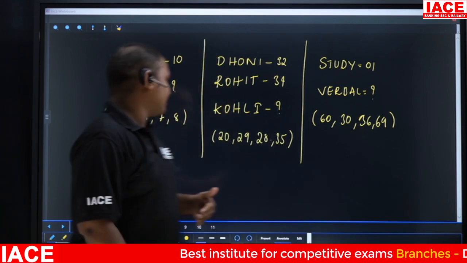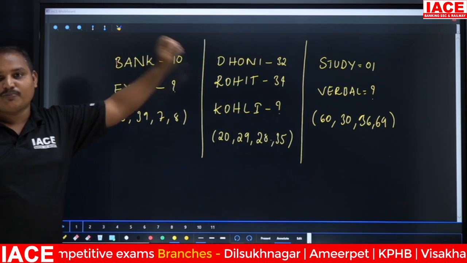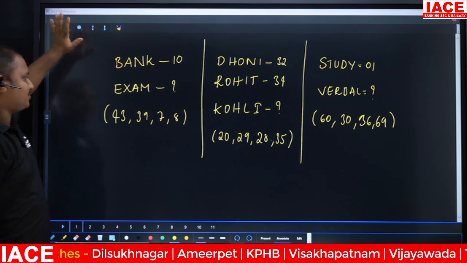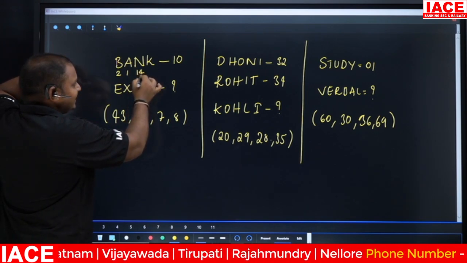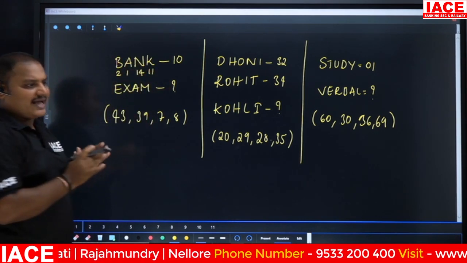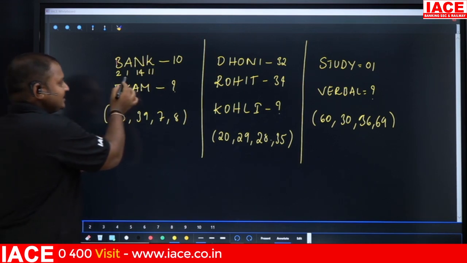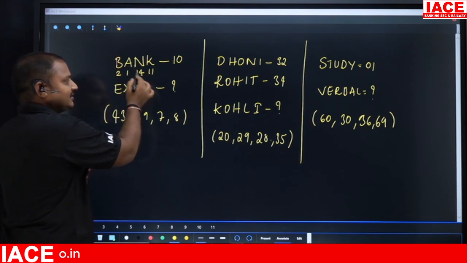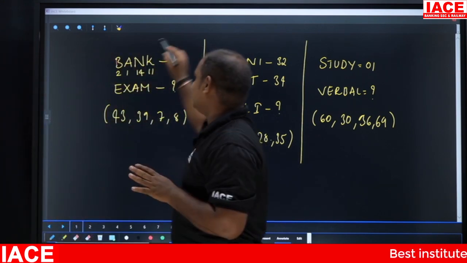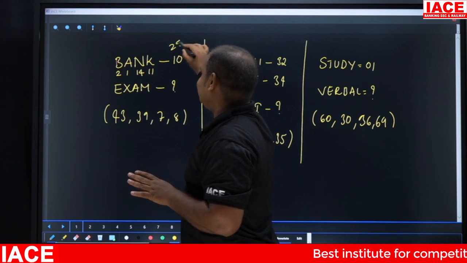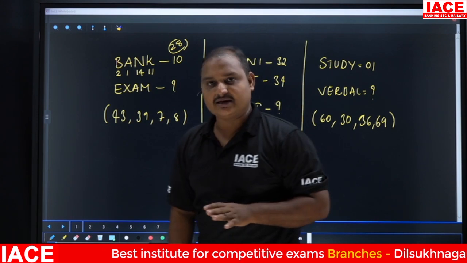Okay, observe here. In the first, I have been given the answer 10. So the answer equals 10. I am taking 2, 1, 14 and 11. As per the rules, I'll follow the same logic here. 2 plus 1 is 3, 3 plus 14 is 17, and 17 plus 11 is 28. But 28 is nowhere near the given number 10.